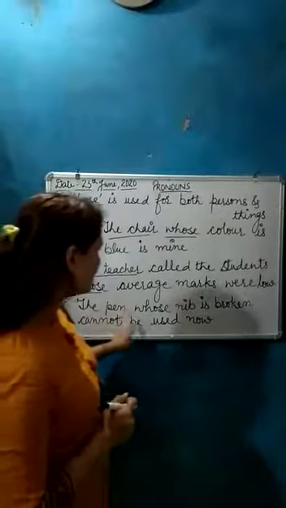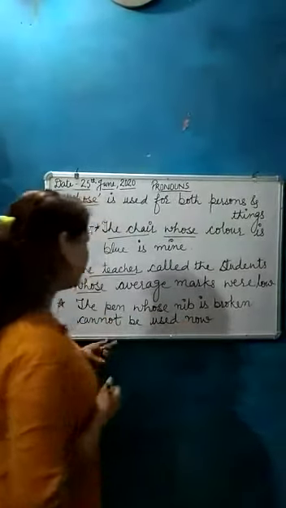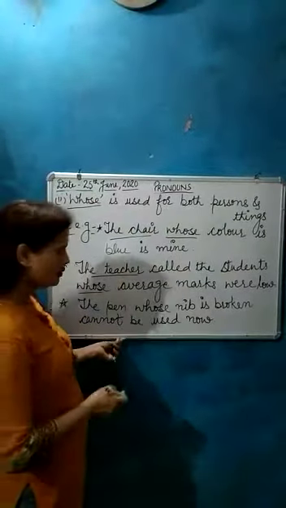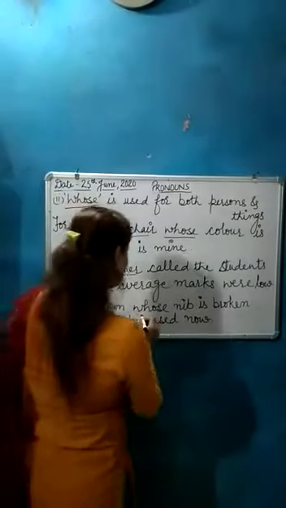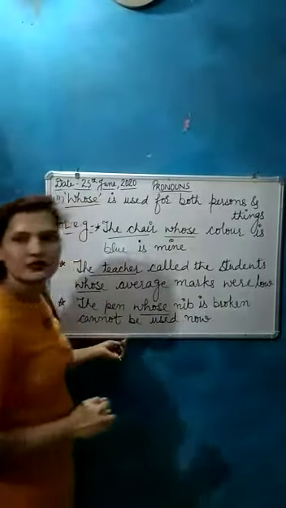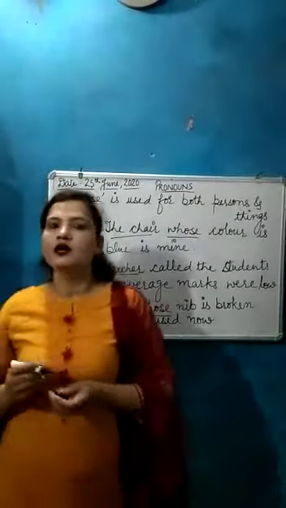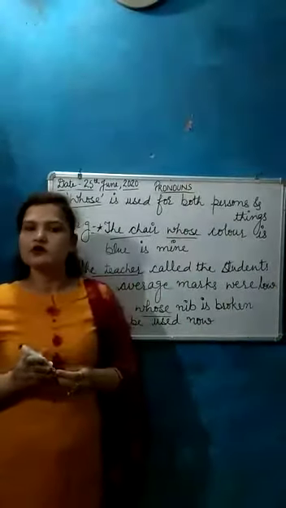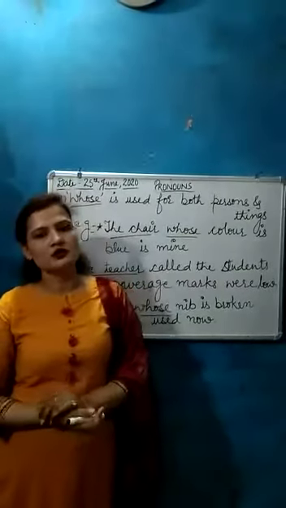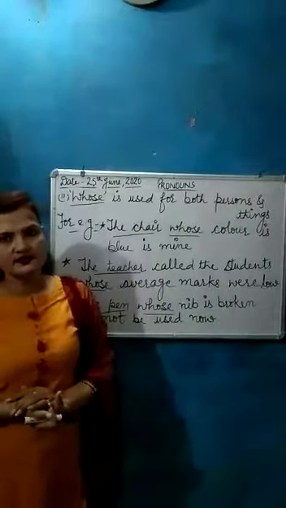The pen whose nib is broken cannot be used now. Here we use whose for the thing, and the thing is the pen. In all these examples, whose is used for both persons and things.